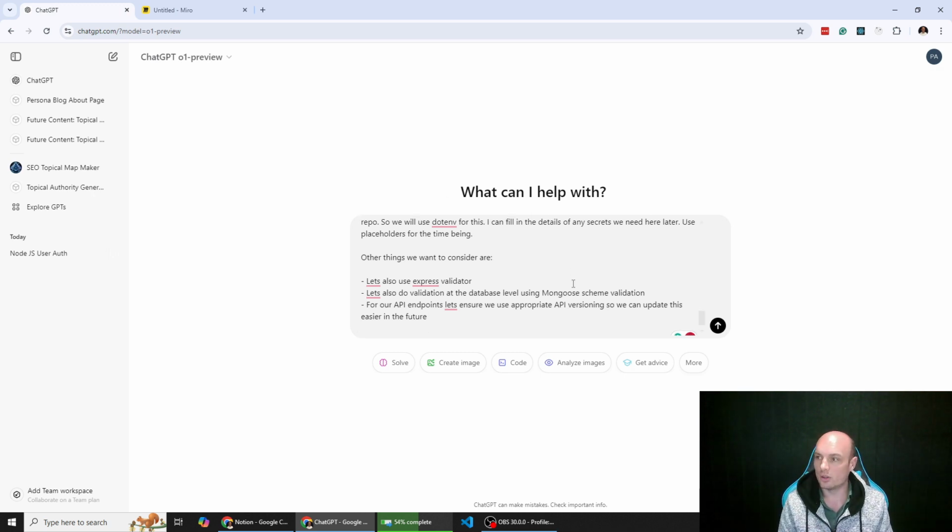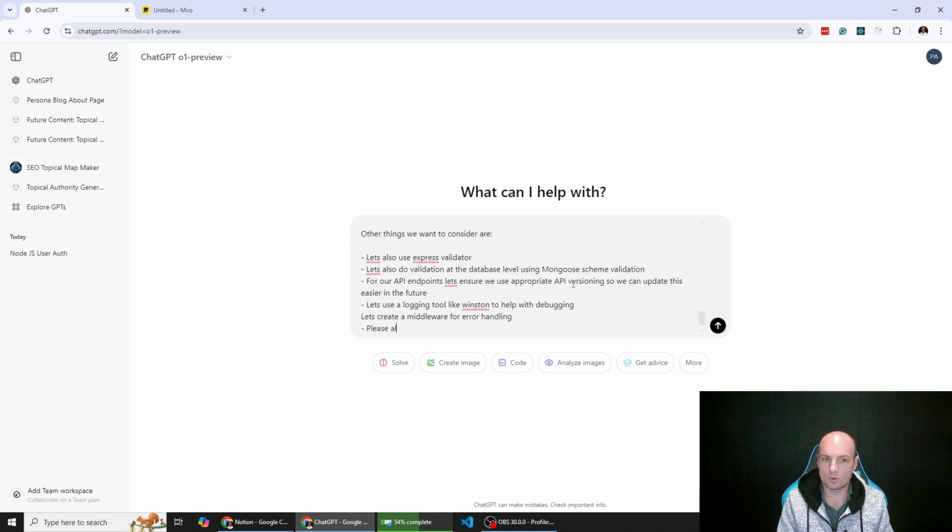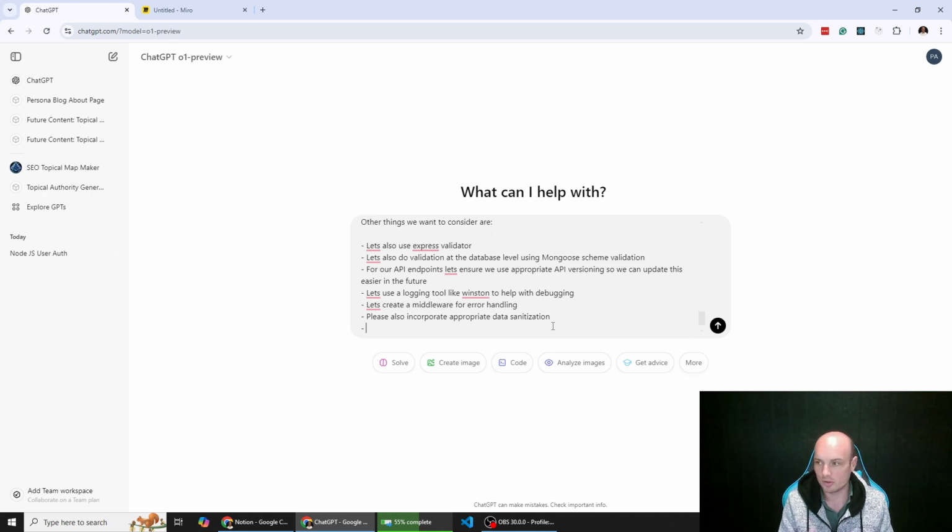Then let's also, I'm just checking a few of my other notes here. Let's use a logging tool like Winston to help with debugging. Let's create a middleware for error handling. Please also incorporate appropriate data sanitization. That's basically so that people can't write some text that's effectively code and then try and upload it in a text field like the username, and then have that script run. So that's important.